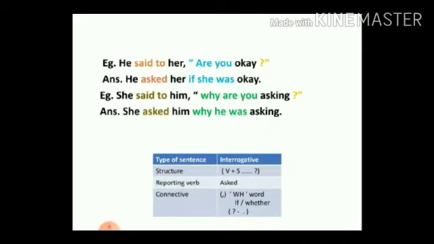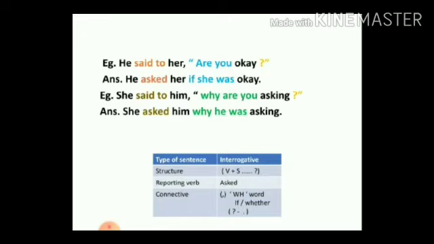Because it's a WH question. When it is a WH question, it will remain the same as a connective. There again the "are you" will swap, the "are" will become "was" and the "you" will become "he," and finally the question mark will become a full stop.